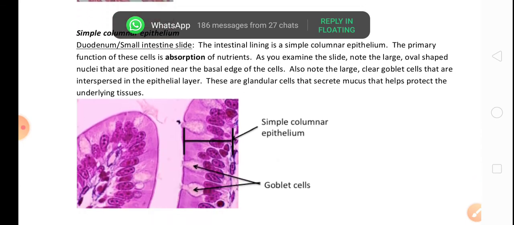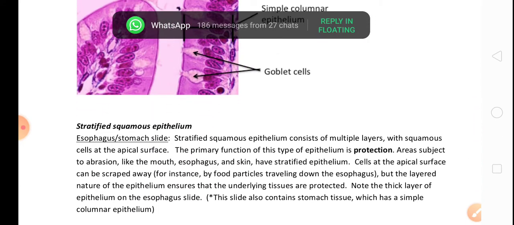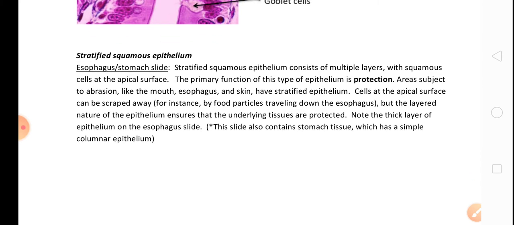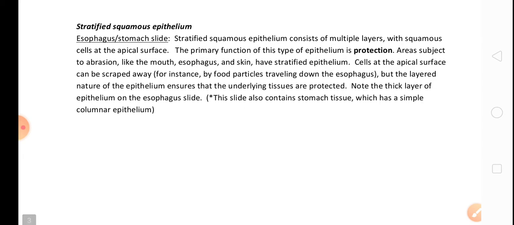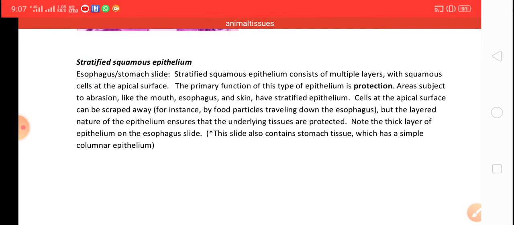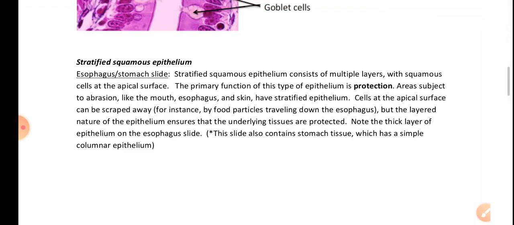You can see stratified squamous epithelium. Stratified means it is found in the esophagus and stomach. Stratified squamous epithelium consists of multiple layers.